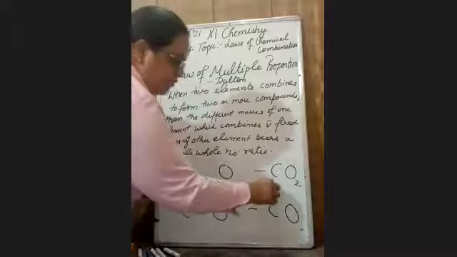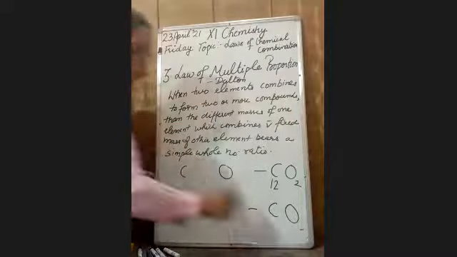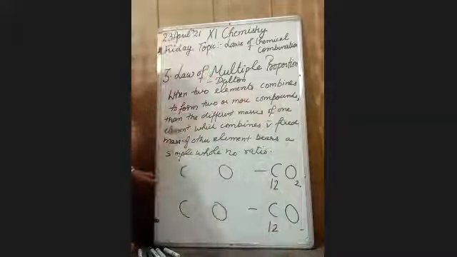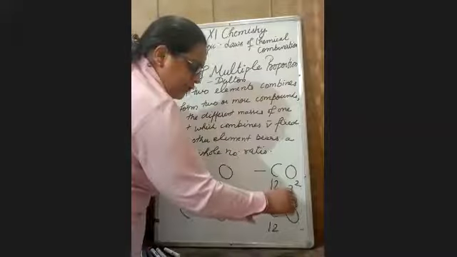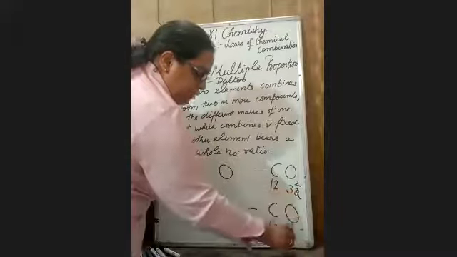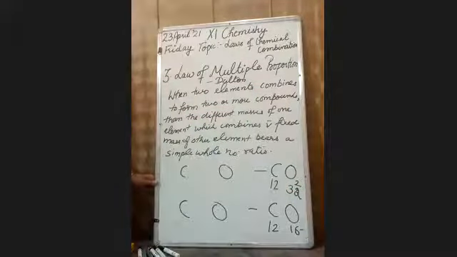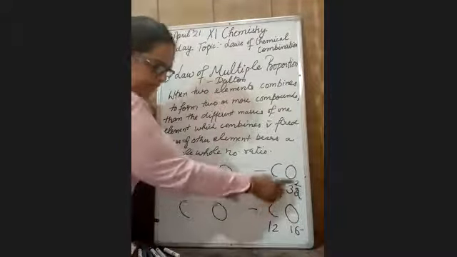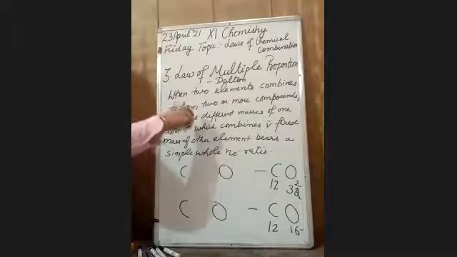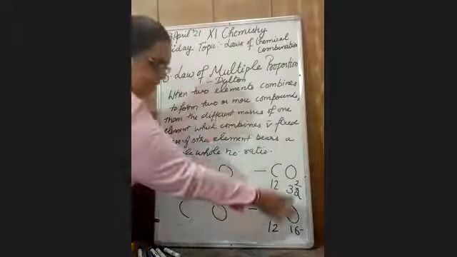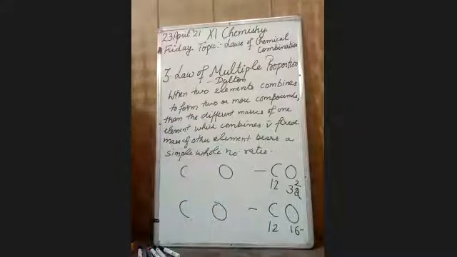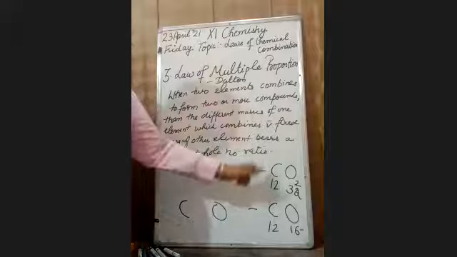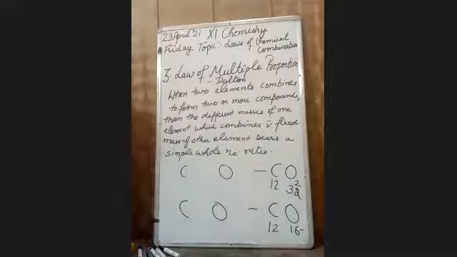Then the different masses of one element. Here the mass of carbon is 12 and also in this case 12. But in this case the mass of oxygen is 32 and for this it is 16. So the mass of carbon is fixed, but the oxygen is different. The different masses of oxygen which combine with the same mass of the other element bear a simple whole number ratio.